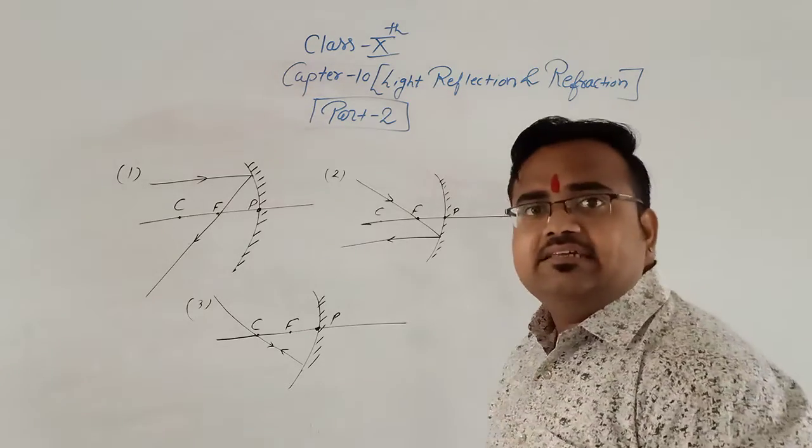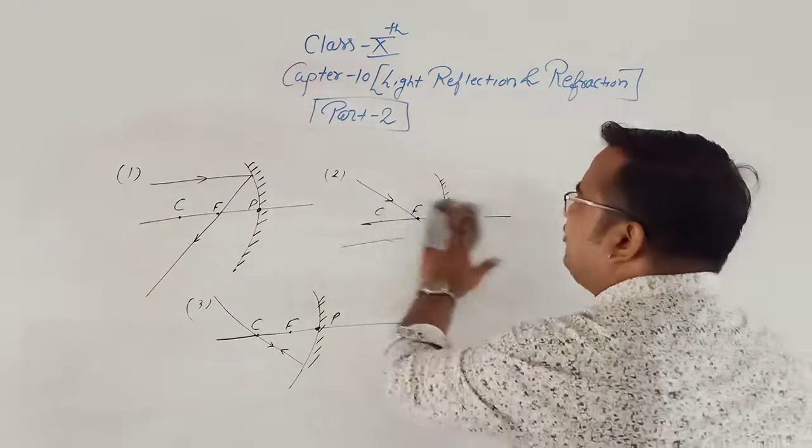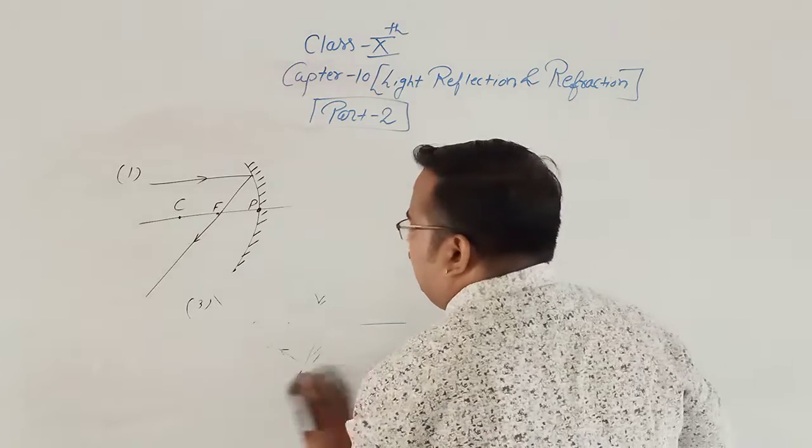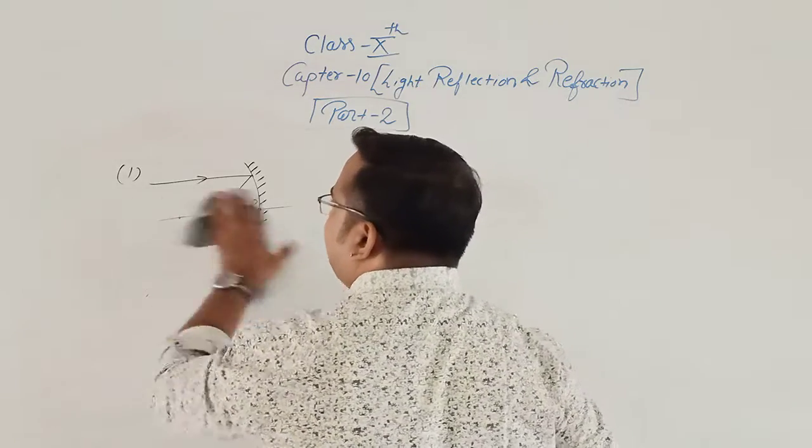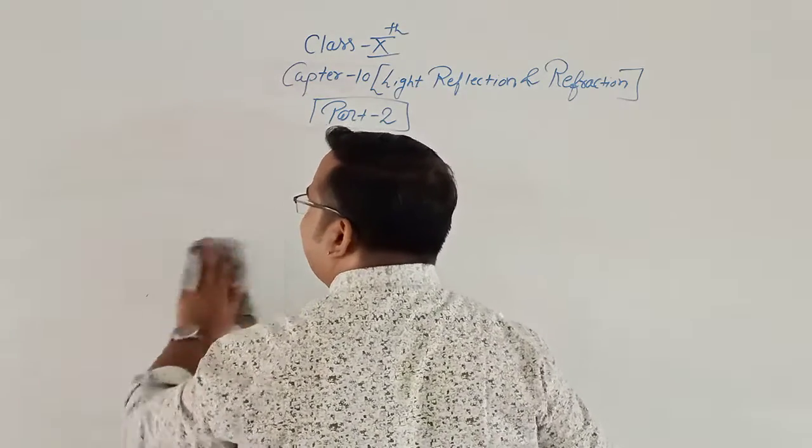Okay, now we will see the image formation. Up to the object at C we have done.